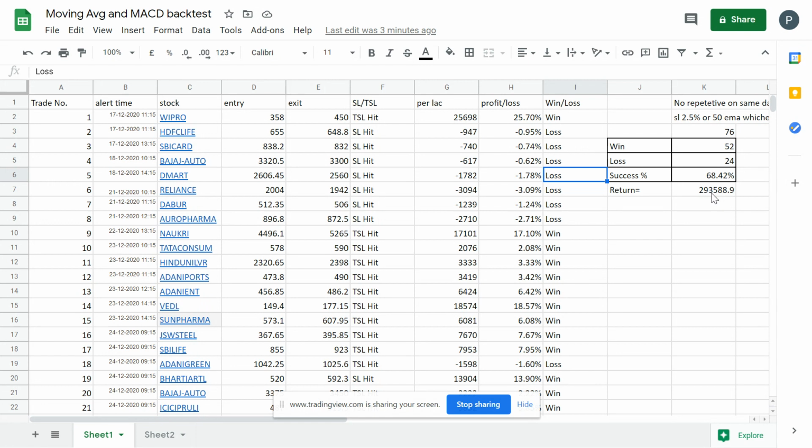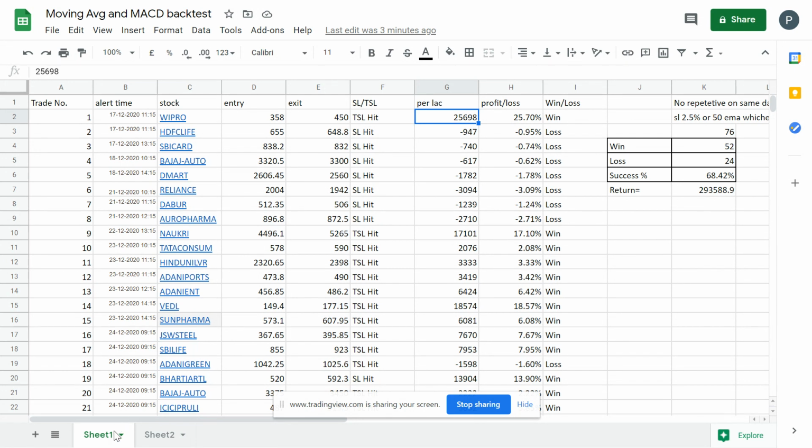So you got around 2.93, which is nothing but, with 10,000, around 29,000. So if you have invested 10,000, you would have got 29,000 as profit if you place 10,000 in all of these trades. So that is the result for the moving average.